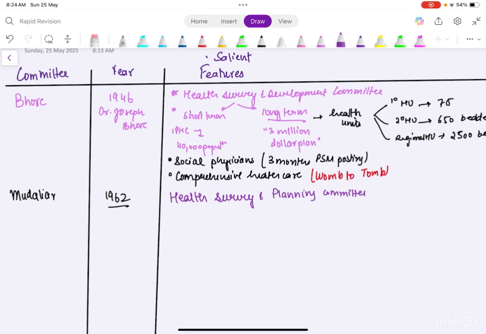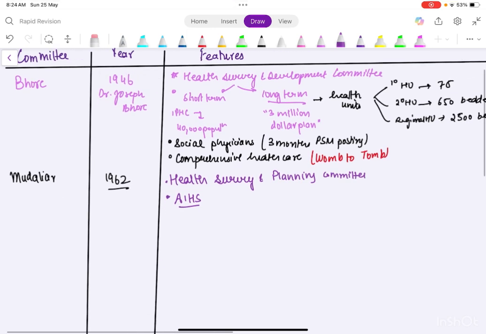Here they were basically telling that we need to have regional assistant directors and so on. The main thing you should remember is that they proposed the AIHS, like you have IAS, IPS. Along with that they said that we need to have medical health services as a civil service also. So next, we'll talk about the Chadha committee.